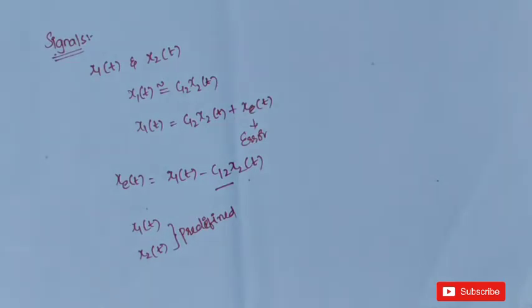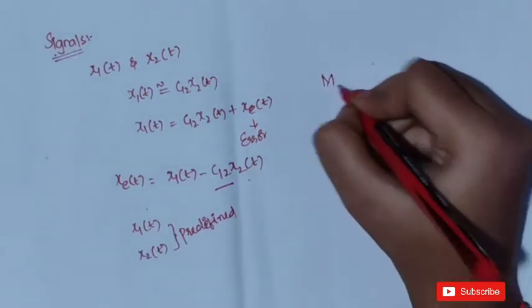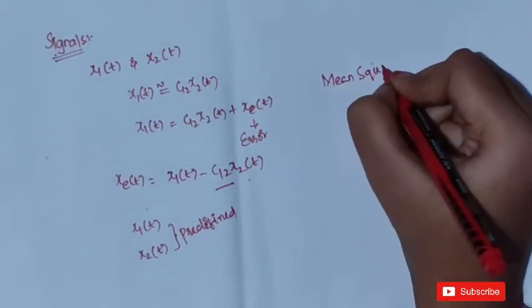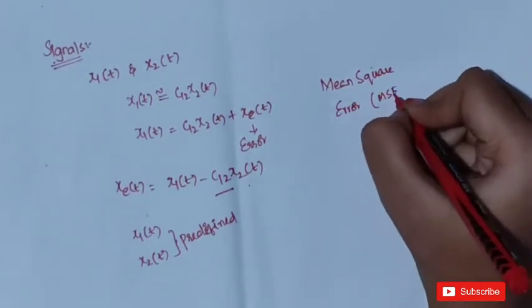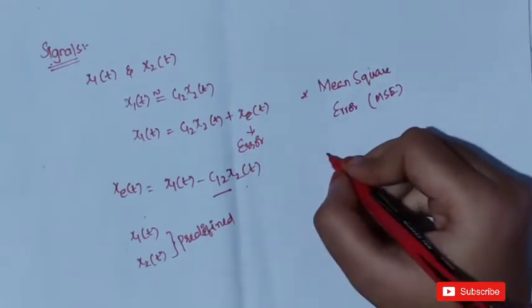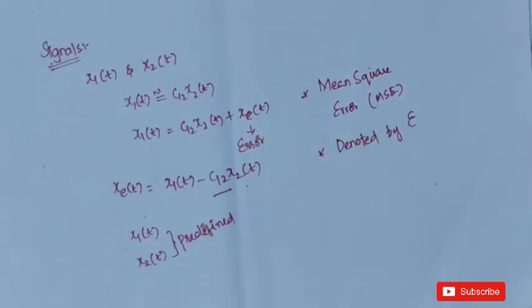We need to calculate the mean square error. We should not use the error directly because it may result in large positive or negative values. Also, the error may be positive or negative. So to get an accurate value, we calculate the mean square error. It is simply written as MSE, and it is denoted by epsilon.